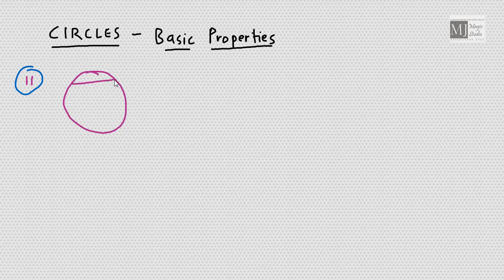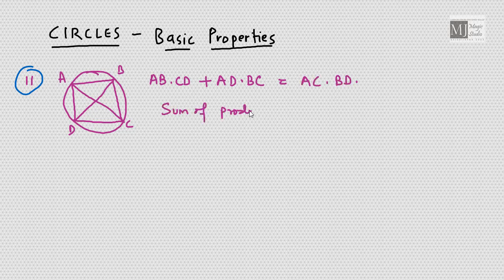Never mind my circles, mind my properties. ABCD is a cyclic quadrilateral, and AC is a diagonal and BD is the other diagonal of the quadrilateral ABCD. AB into CD. Very important property when we need to find the length of these segments.